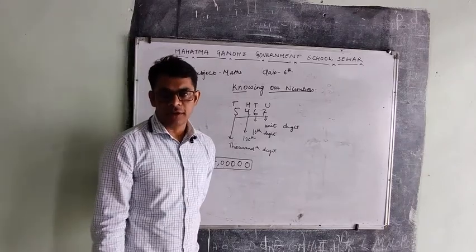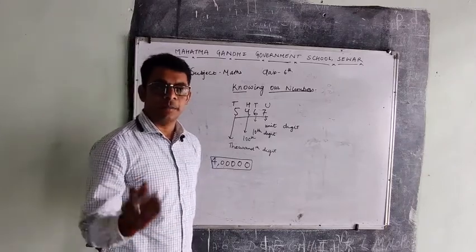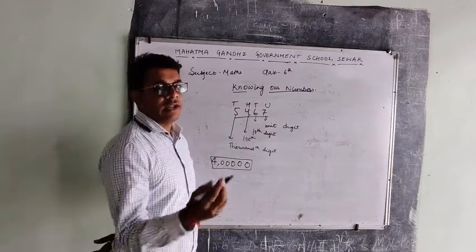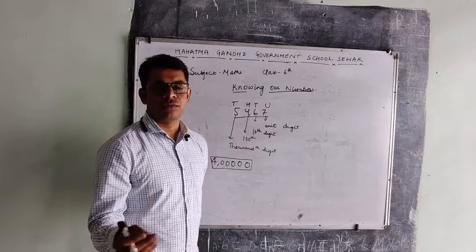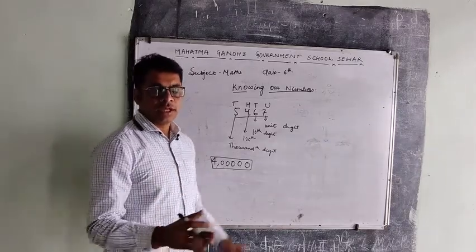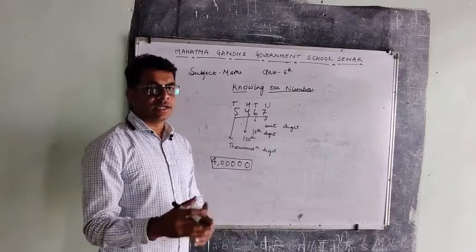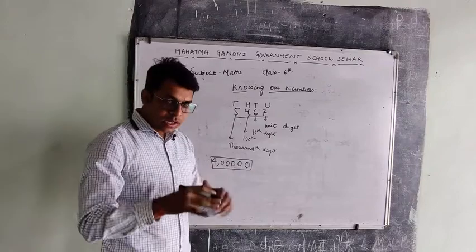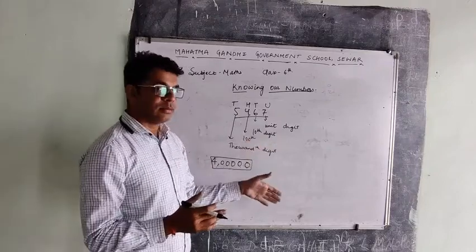Now we will ask how to estimate a number by rounding off. What is the need of rounding off? Whenever we go to the market, or anywhere, whenever we assume something, there are large numbers, and there are some things which come up when we add these numbers.